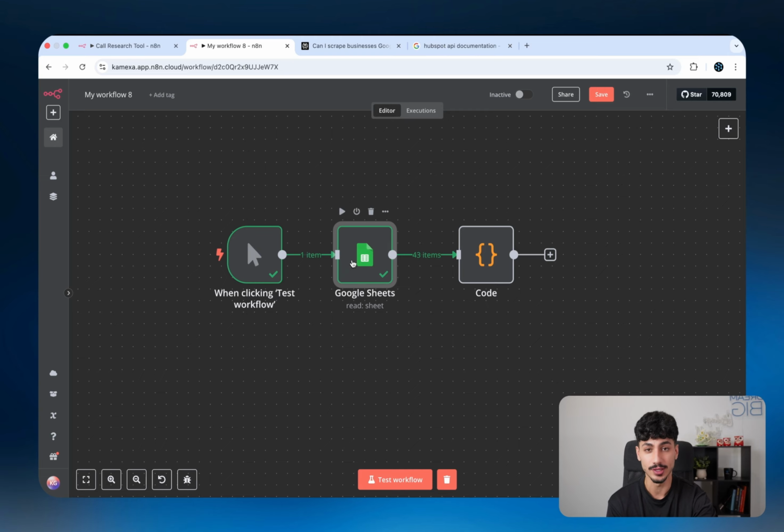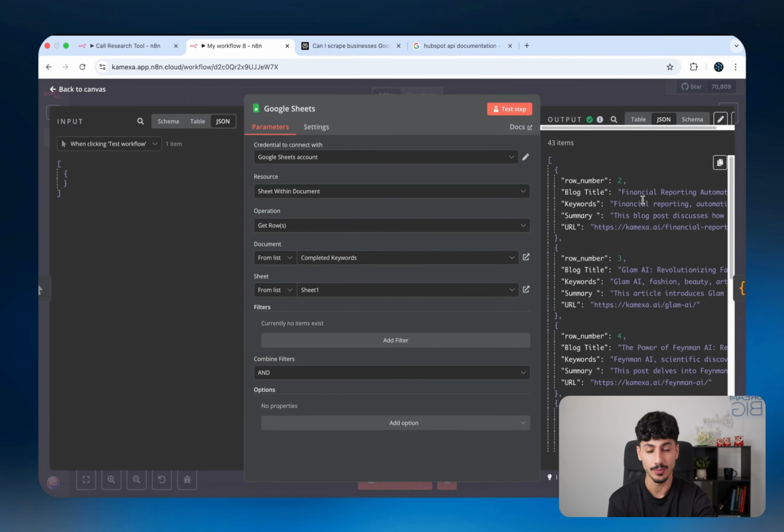Let's say we're working with a workflow that is pulling a bunch of rows from an Excel sheet as different items.